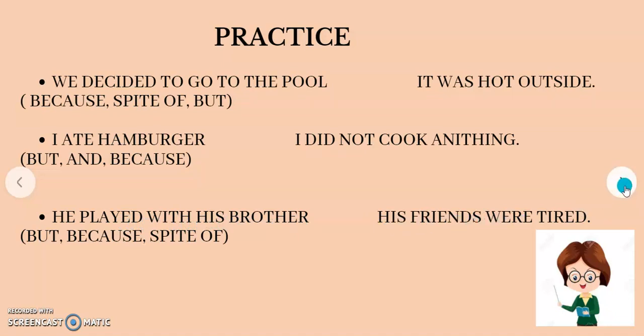We need to use the clause because in every sentence. That is the topic for this week: how can we use the clause because in sentences? Don't forget how, when, and where you are going to use this clause.